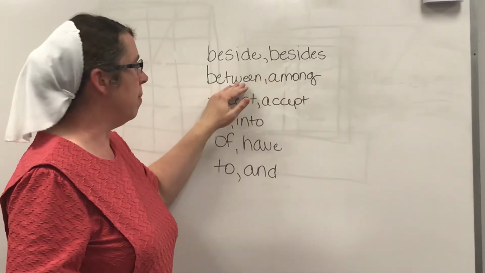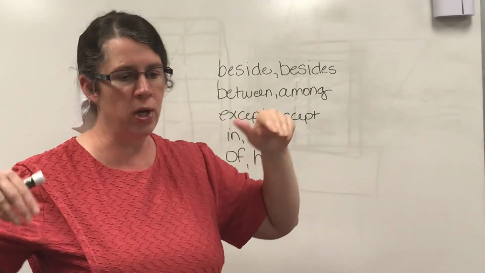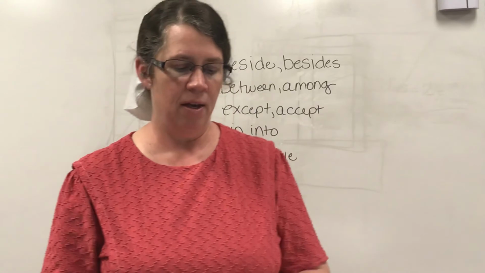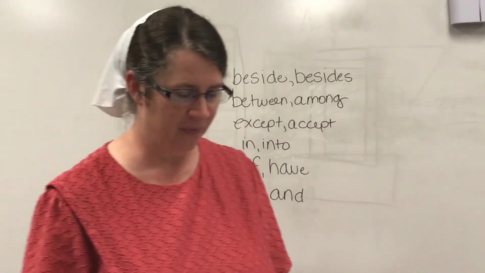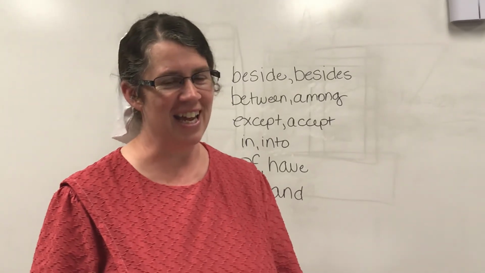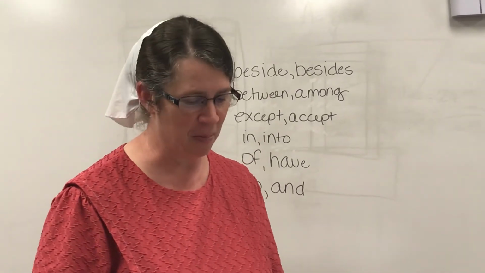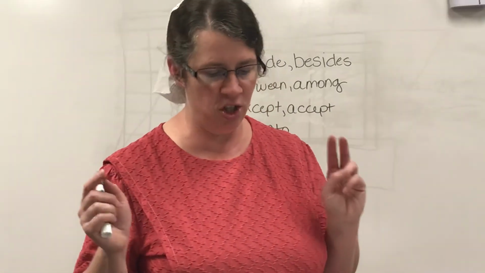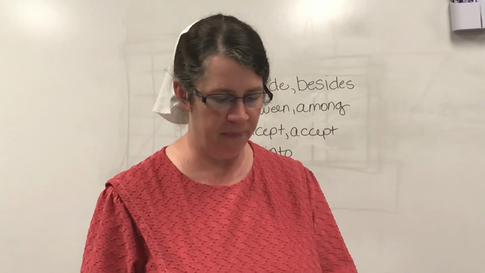So remember, between is between 2 people, among is in a group. What do you think? Ashley, what did you say? It should be among. Please put among on there. There's a group there. It's not just 2 students.